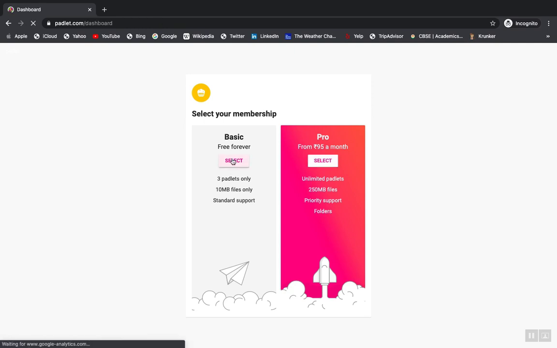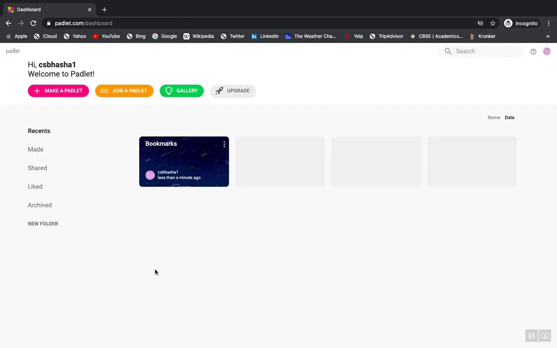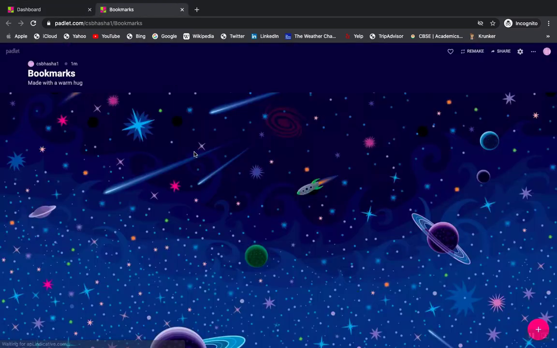So select this option, and this is the section that you are going to see initially. So that's my name, and now I'm clicking on this one. By default I get this Padlet. You can always change it. When I click on this Padlet, see a nice background. It's a nice background for your virtual board, is what you see.